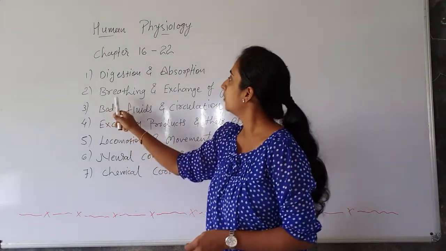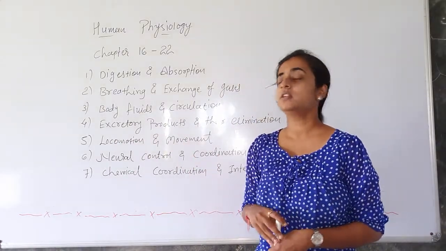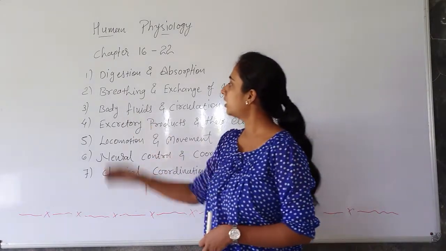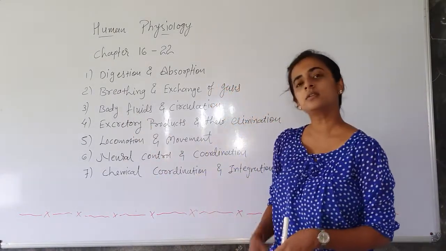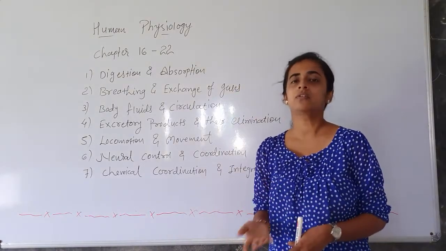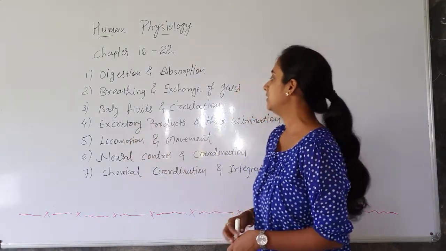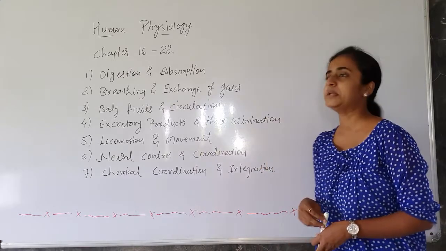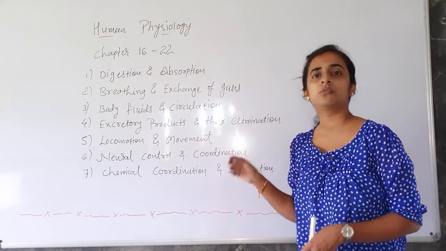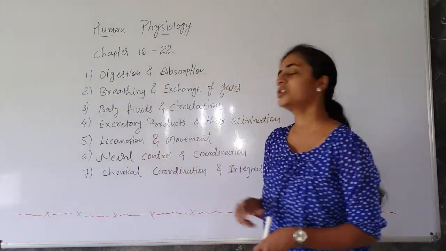Then the second, breathing and the exchange of gases, in which we are going to study the respiratory system and its function, okay? Then the third, body fluids and circulation, in which we are going to study about the blood and its circulation, okay? Then the fourth is excretory products and their elimination. So obviously here we are going to study the excretory system of our body. Then next, fifth, locomotion and movement.